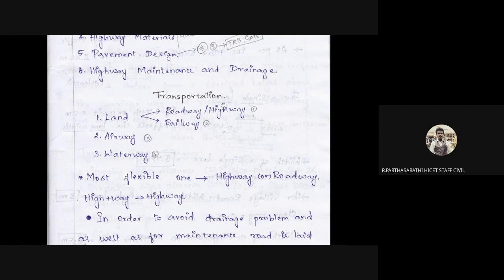So the topics from transportation: roadway and highway, and railway. These are the three important parts. Road and highway follow the same pattern, same criteria. Railway should be a different transportation method. These two methods of transportation are only on land surfaces. Another three and four should be airway and waterways.